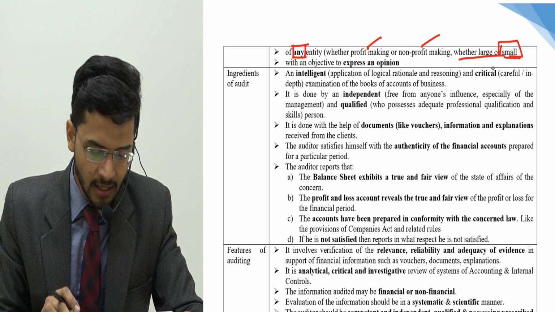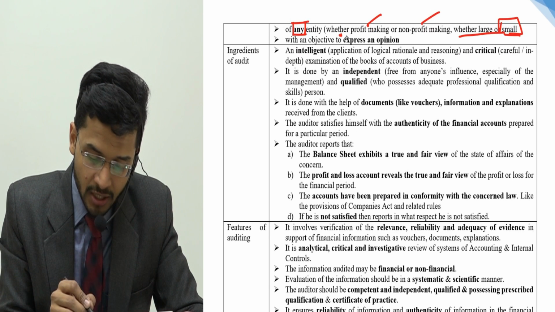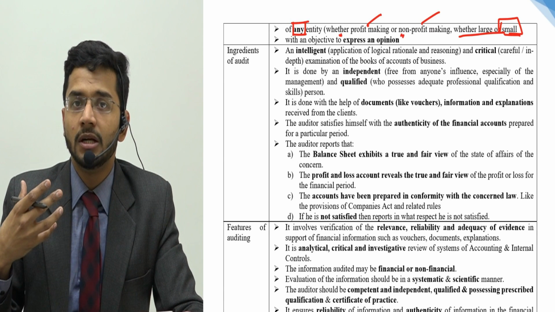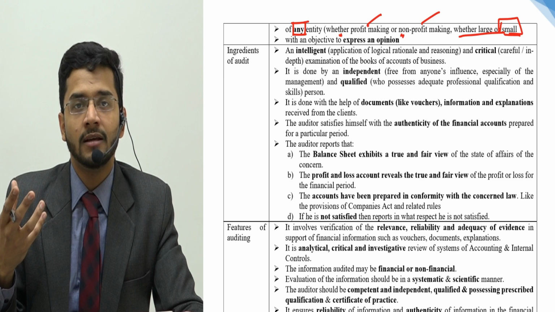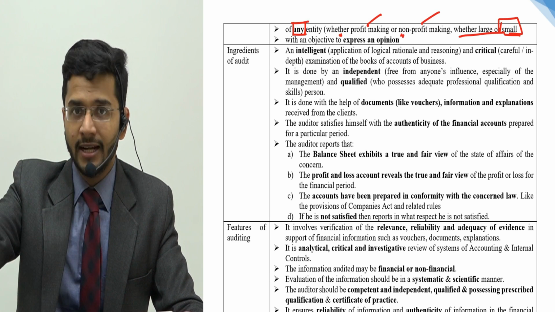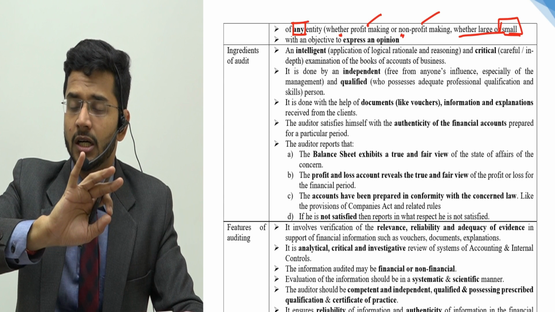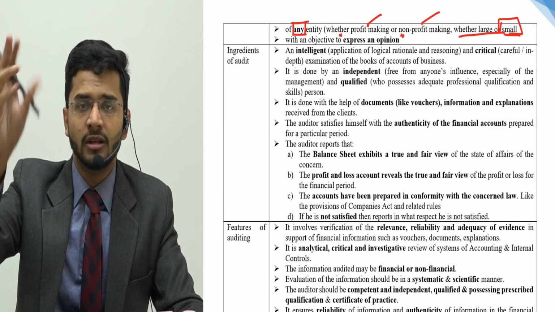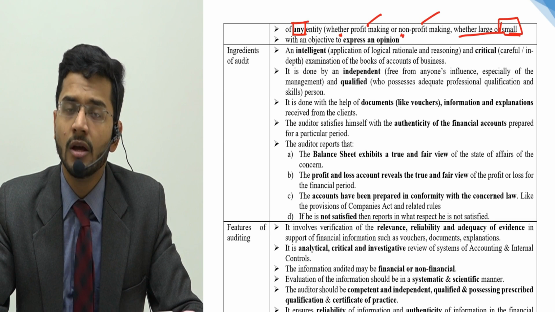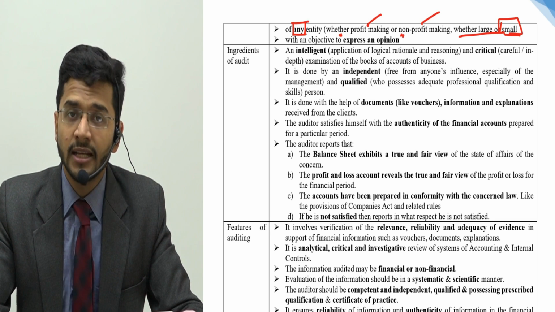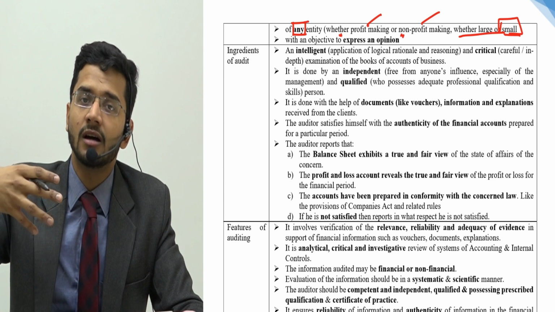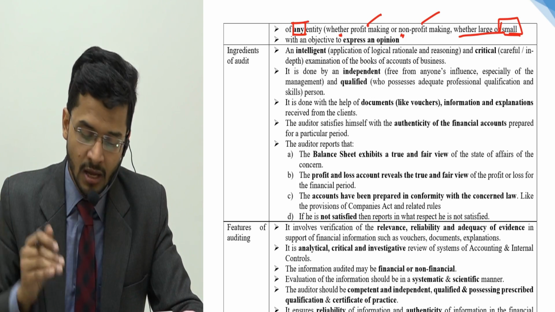So for any entity with an objective to express an opinion. Now the objective of audit is to express an opinion. My responsibility is to give an opinion whether the financial statements of the company are absolutely correct, whether they are following the relevant law, whether the compliance of law is taking place or not. So I need to really study and do audit from the perspective of giving an opinion. I am just a person who's giving an opinion. That is the purpose of audit.